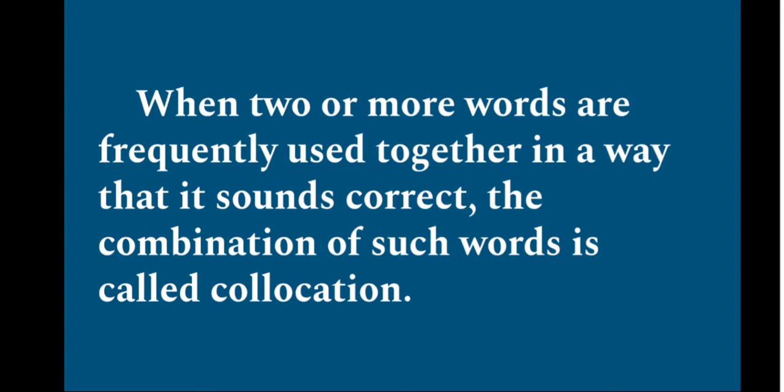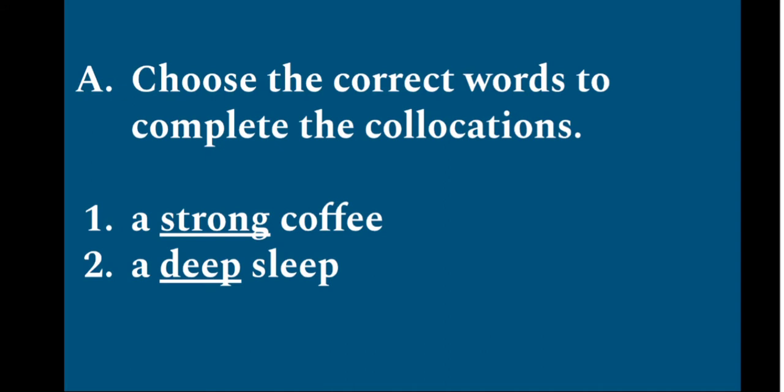When two or more words are frequently used together in a way that sounds correct, the combination of such words is called collocation. If two words, an adjective and a noun, are used frequently, which means most of the time they are used together, then such combinations can be called collocation. Now we have an exercise regarding that.